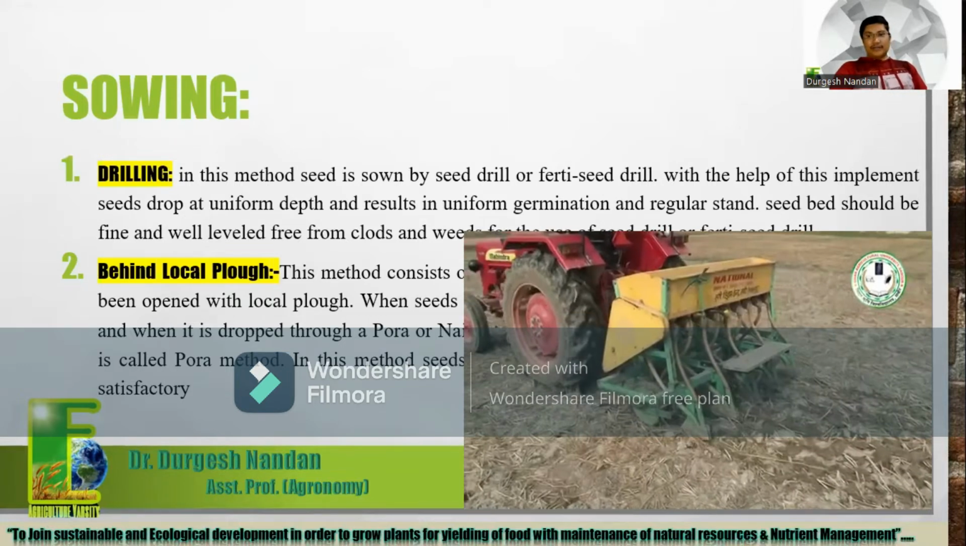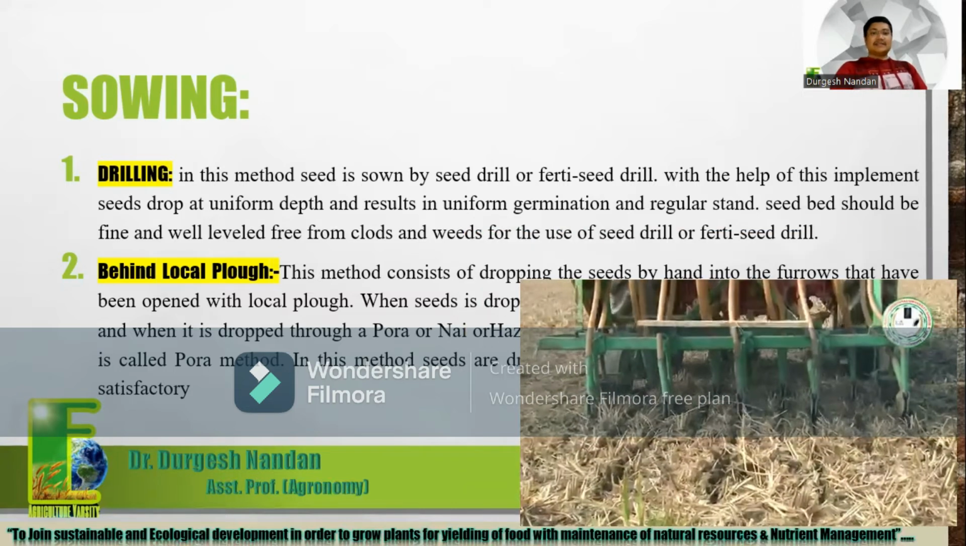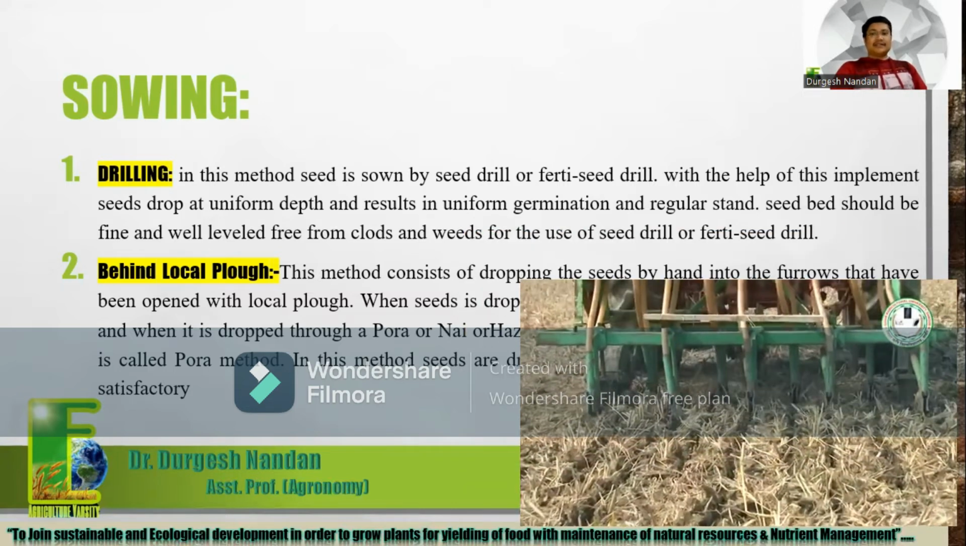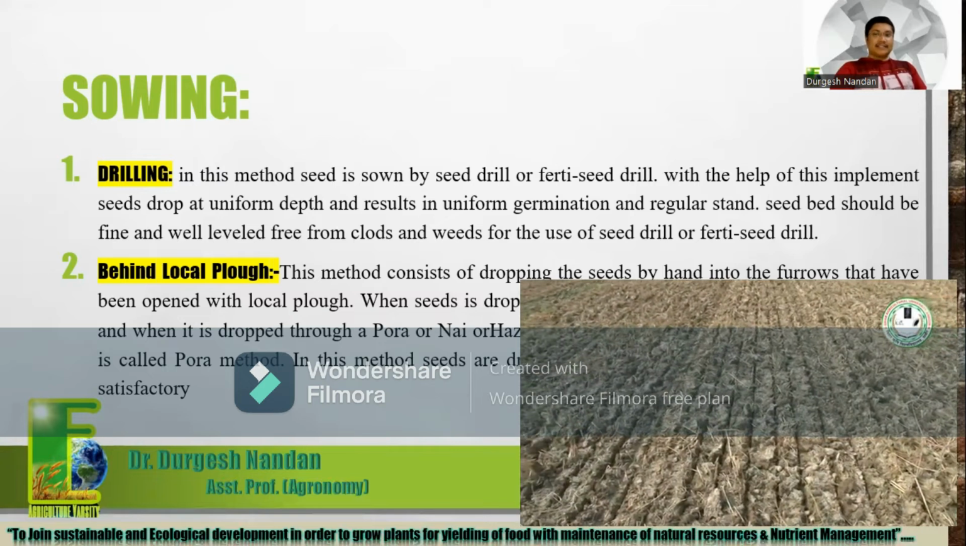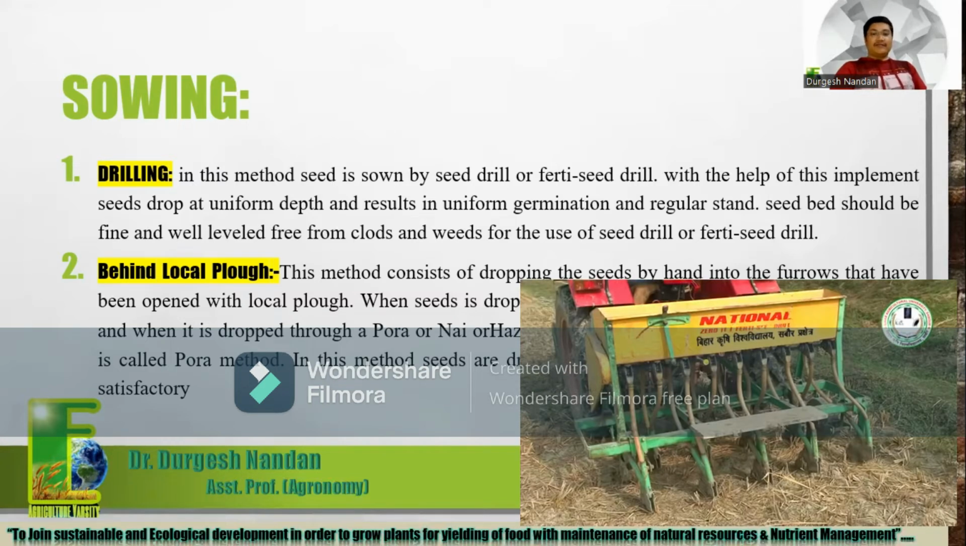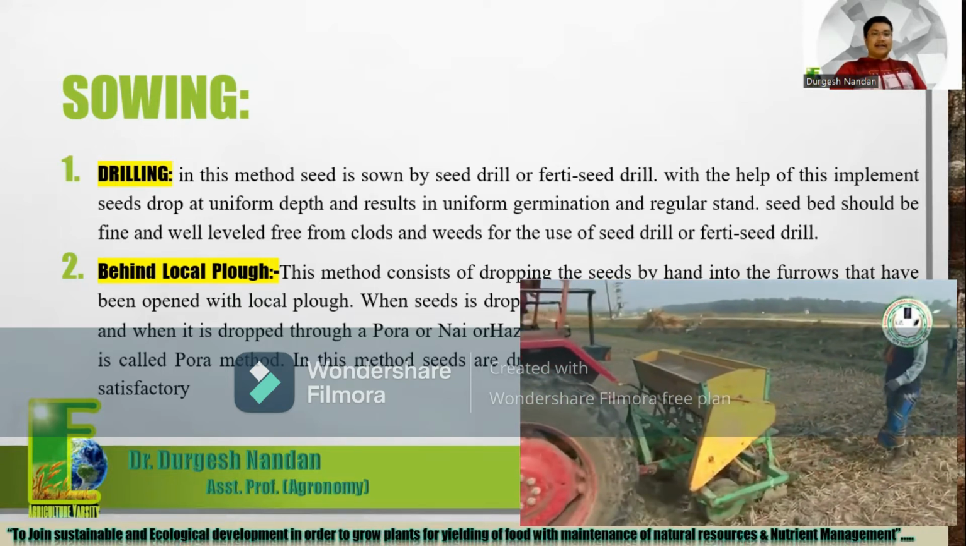We generally have 4 types of sowing techniques that we prefer. The first is drilling. In this method, seed is sown by a seed drill or fertilizer seed cum drill. With the help of this implement, seed drops at uniform depth and results in uniform germination and a regular stand. The seedbed should be fine and well leveled, free from clods and weeds for the use of a seed drill or fertilizer seed drill.